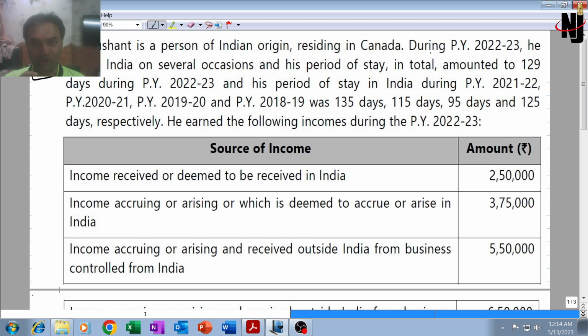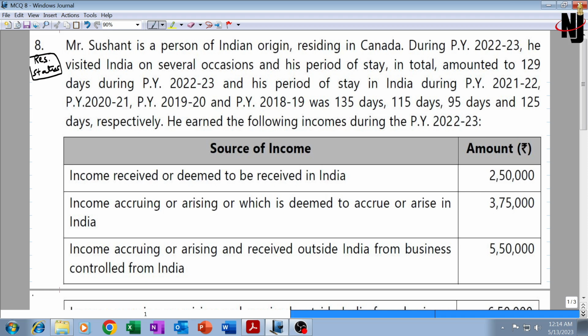Okay, now the next MCQ number 8 is on residential status and scope of total income. Mr. Sushant is a person of Indian origin. Please underline person of Indian origin. PIO, residing in Canada. During 2022-23, he visited India on several occasions and his period of stay in total amounted to 129 days during the previous year 2022-23, which is much lower than 182 days.